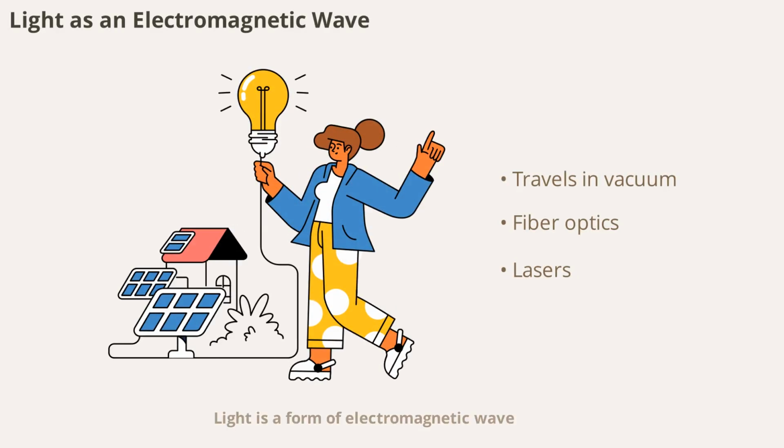Light is a form of electromagnetic wave, traveling at incredible speeds and enabling us to see the world. Unlike sound, light doesn't need a medium and can move through the vacuum of space. This property allows sunlight to reach Earth and makes technologies like fiber optics and lasers possible. Understanding light as a wave opens up a world of scientific and technological possibilities.